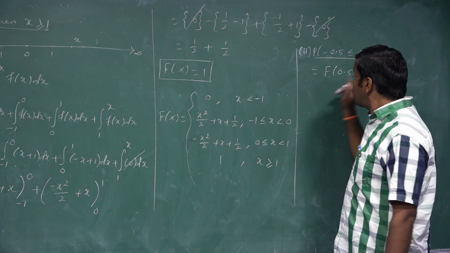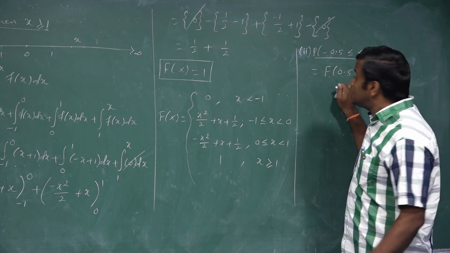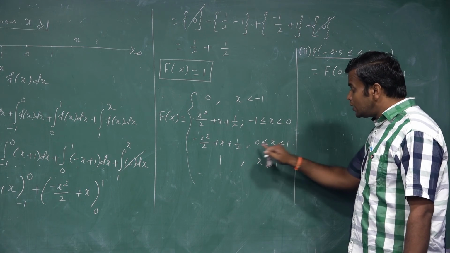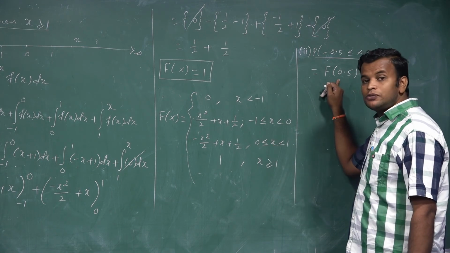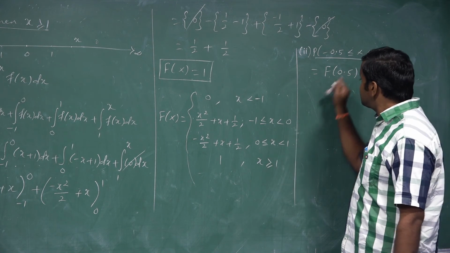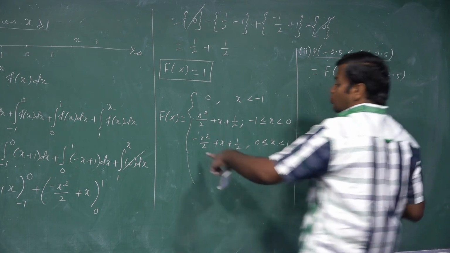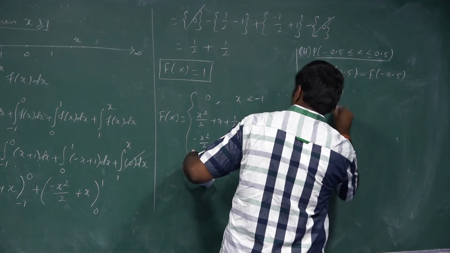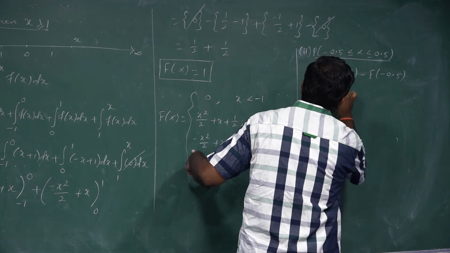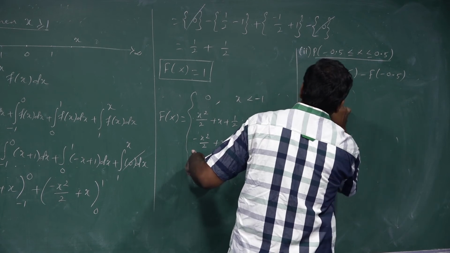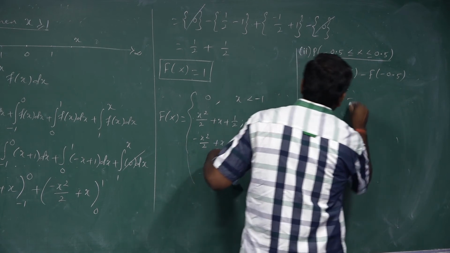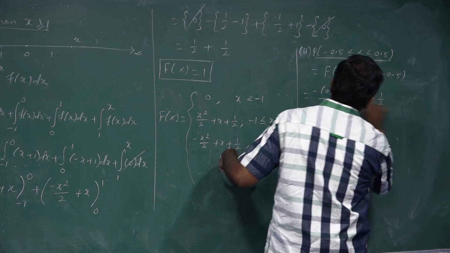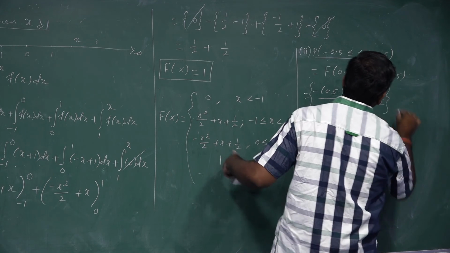Now we see f of 0.5. In which interval does 0.5 lie? 0 and 1. In between this interval 0.5 is possible. So now to substitute, replace x by 0.5. So minus x square by 2, so minus of 0.5 the whole square by 2 plus the value of x, 0.5, plus 1 by 2. So this one is over.